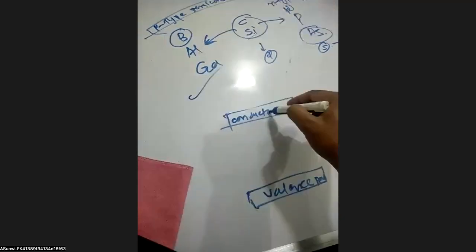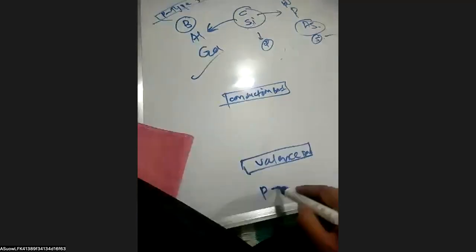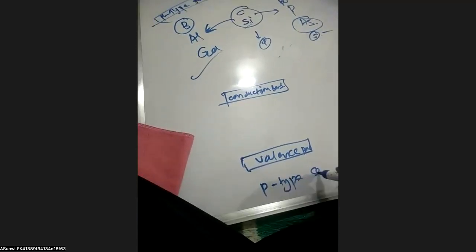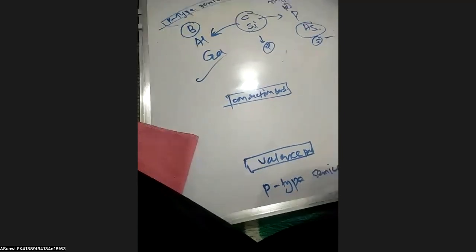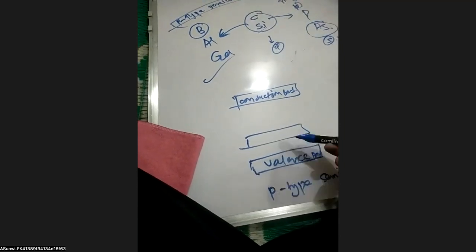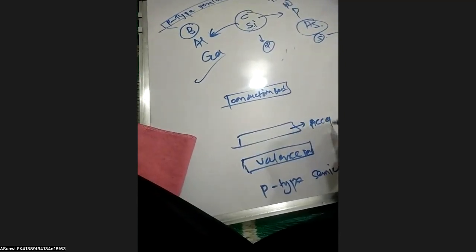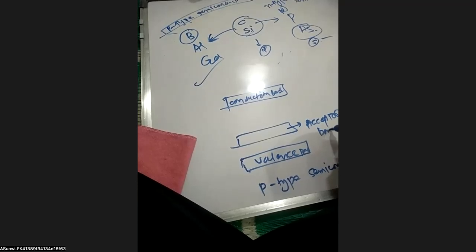But in the case of the N type semiconductor, here are the valence band and the conduction band, and the donor band is present close to the conduction band, sir.